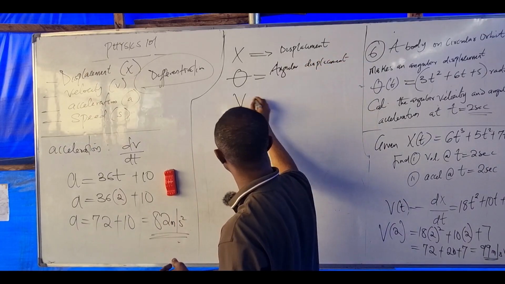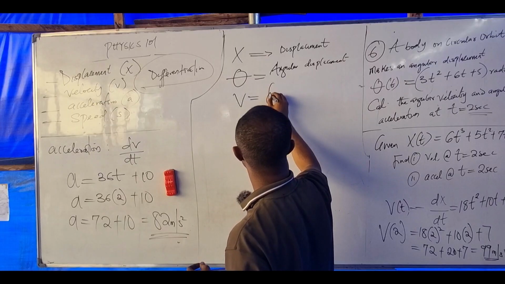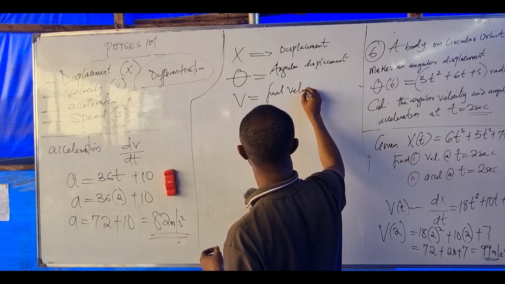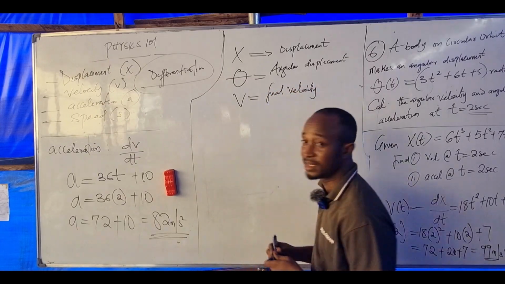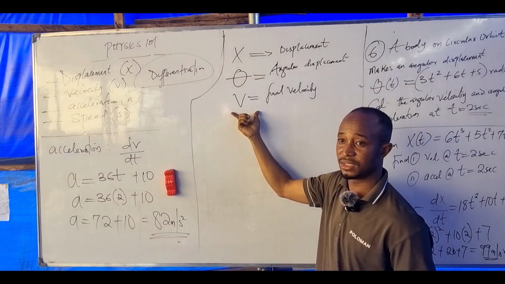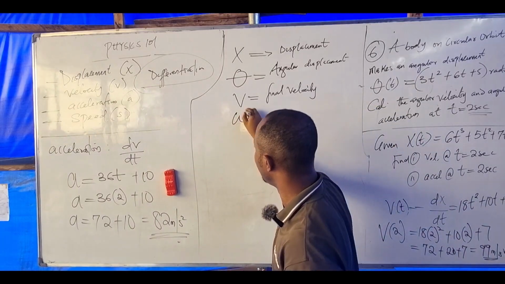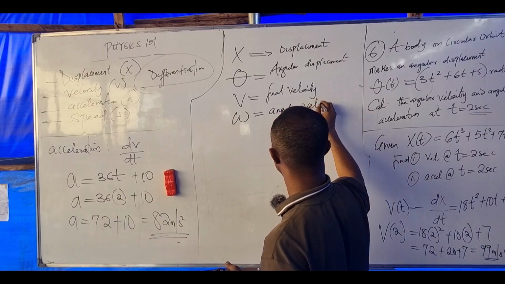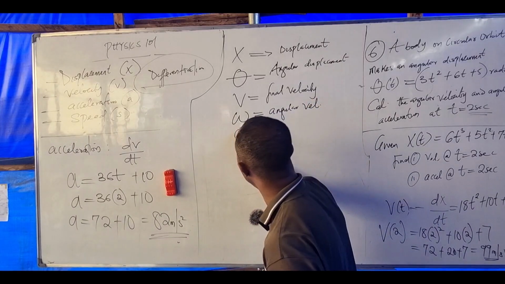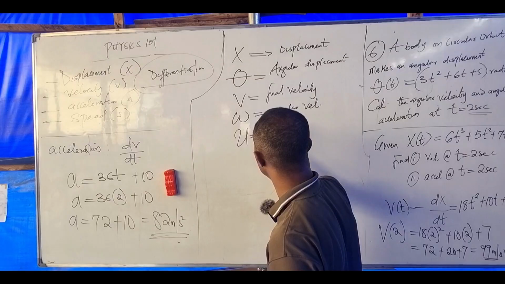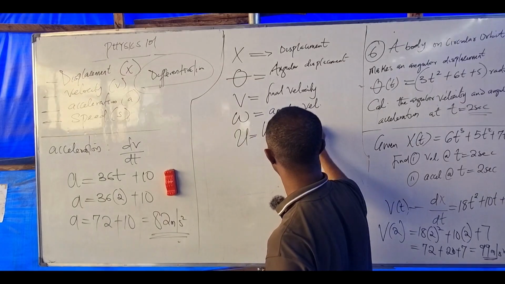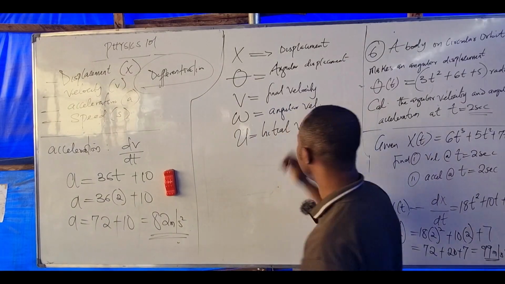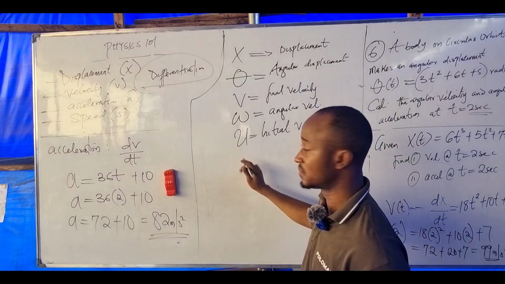If v represents final velocity, what is the equivalent parameter to this? Angular velocity. Hope you are aware. If u represents initial velocity, what is the equivalent parameter to this?